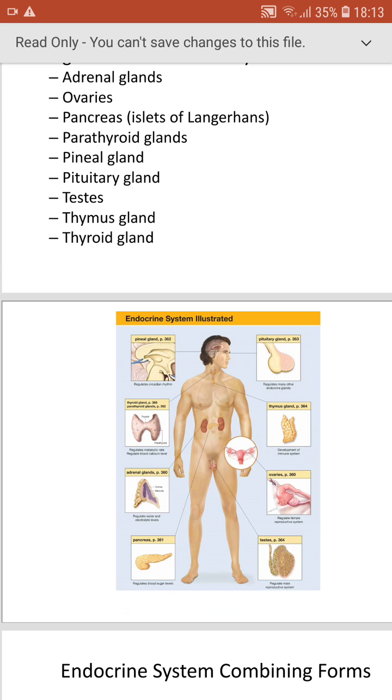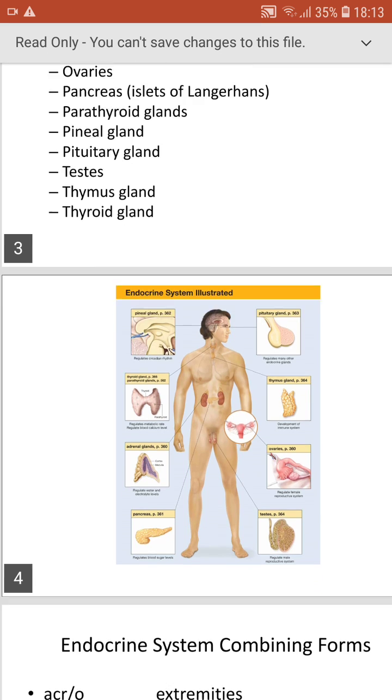All of these come from the anterior pituitary gland. The posterior pituitary will produce two hormones: oxytocin and antidiuretic hormone, or vasopressin.